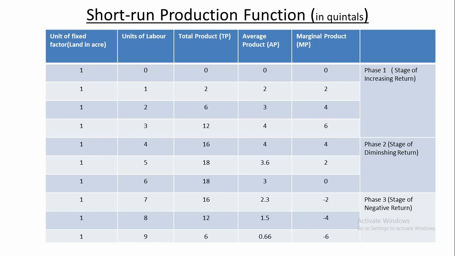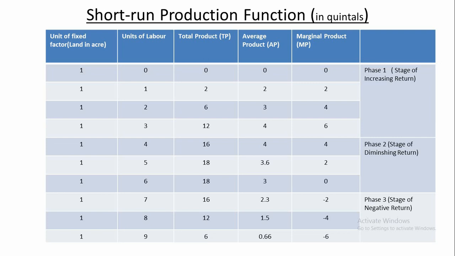Now you see how the proportion changes. Units of land to labor. At first, the size of land is 1 unit, 1 acre. Units of labor 0. So what is the proportion? 1 is to 0, then 1 is to 1, then 1 is to 2, 1 is to 3, 1 is to 4, 1 is to 5, 1 is to 6, 1 is to 7, 1 is to 8, 1 is to 9.